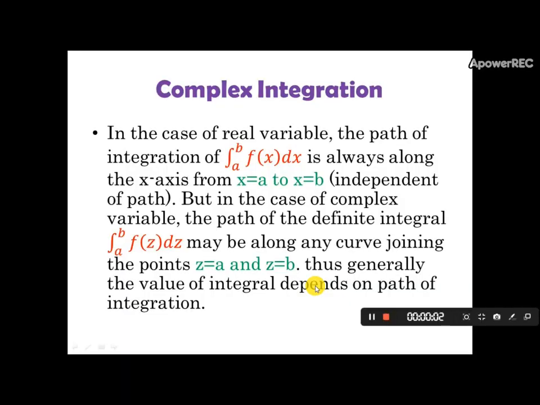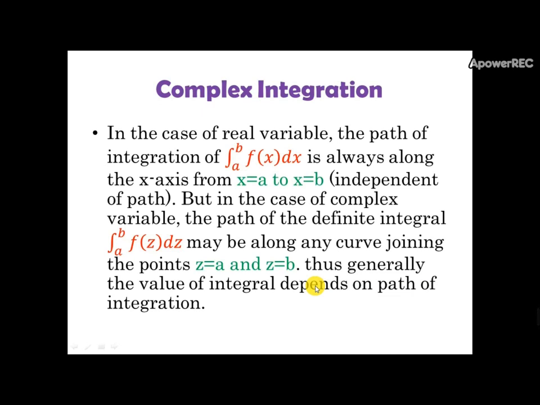Welcome you all. My topic is complex integration and problems on complex integration. We are familiar with integration over a real variable. The path of integration of the integral from a to b of f of x dx is always along the x-axis from x equals a to x equals b in the real case. That is nothing but it is independent of path.